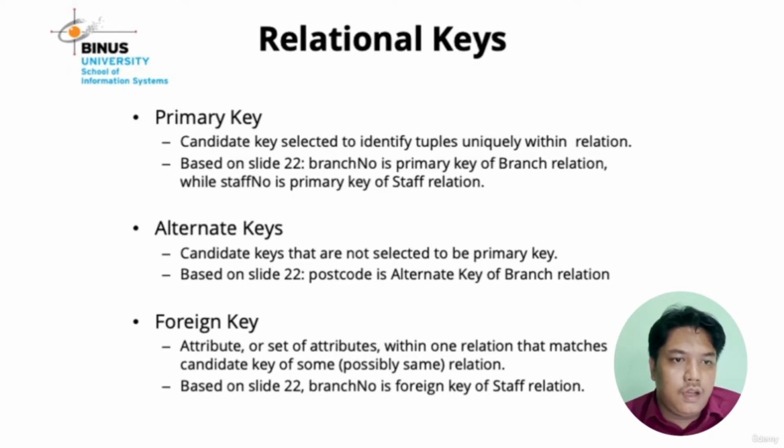And then next, primary key. Primary key is a candidate key selected to identify tuples uniquely within a relation. And then alternate key is a candidate key that is not selected to be the primary key. And the last one is foreign key. What do you mean by foreign key? Foreign key is an attribute or set of attributes within one relation that matches the candidate key of some, possibly the same, relation.